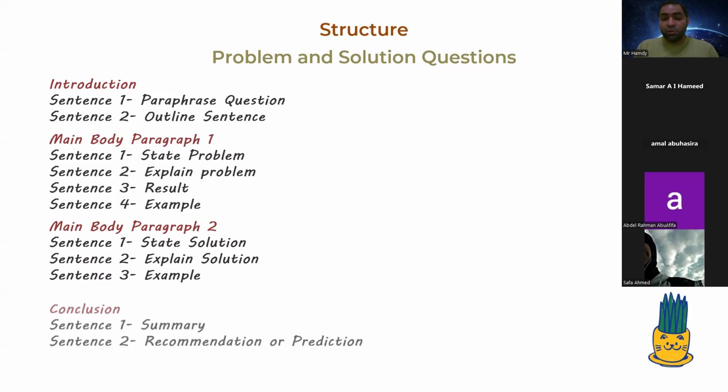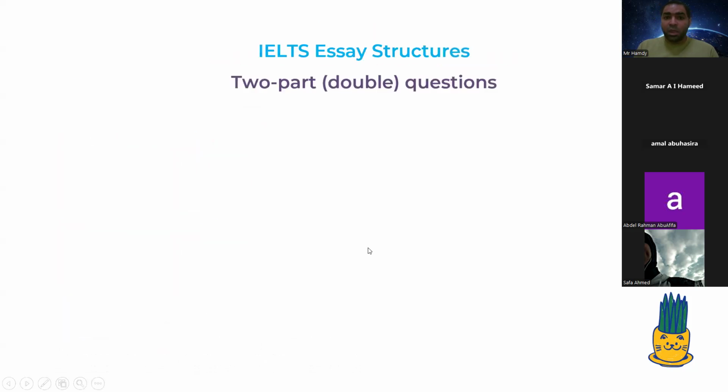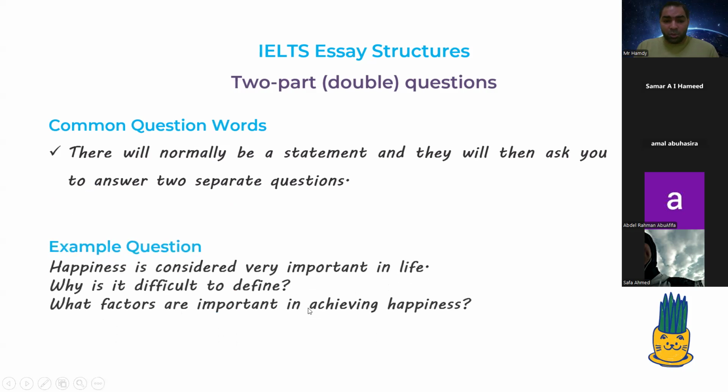Then the last paragraph, you will have a summary or a recommendation at the end of the essay. The last type is two-part, or what we named the mixed essay. This is two-part or double questions. How? Look at the common question here. There is no special question, but there will normally be a statement, and they will then ask you to answer two separate questions about this. Look at this example.